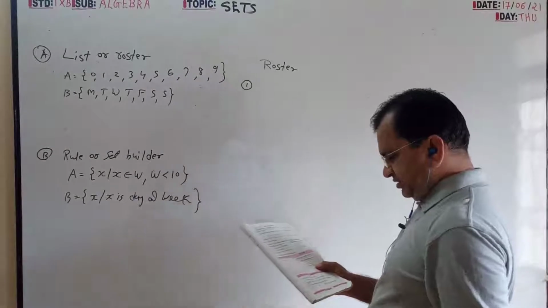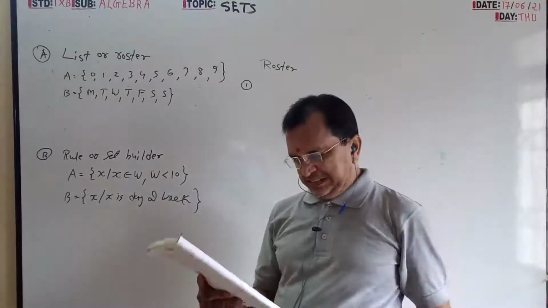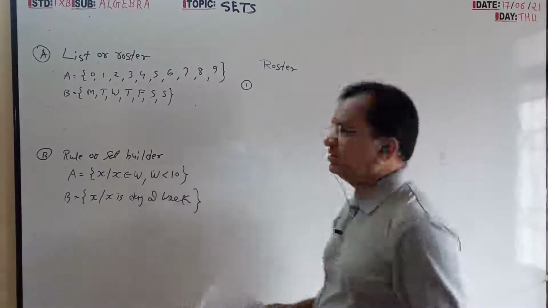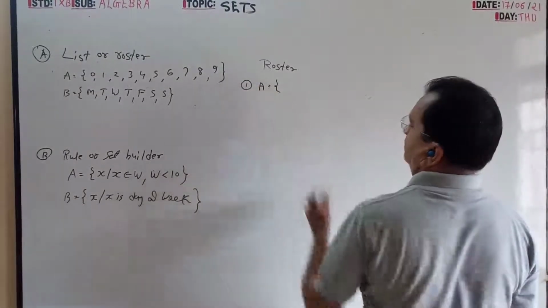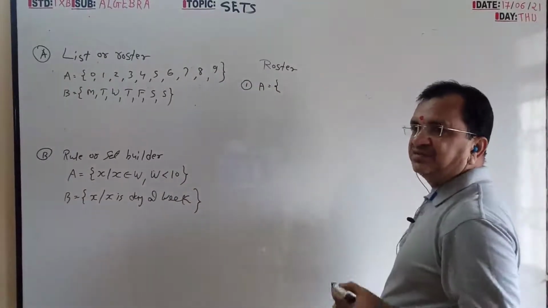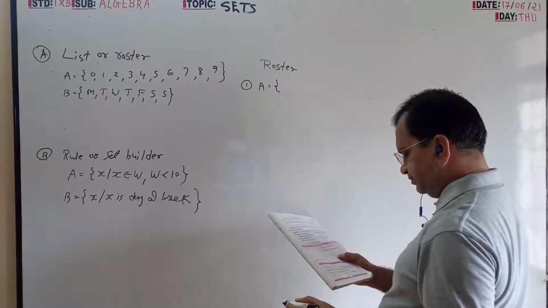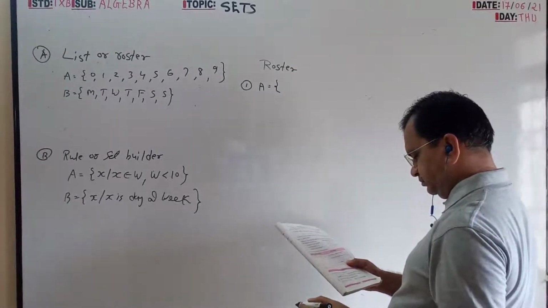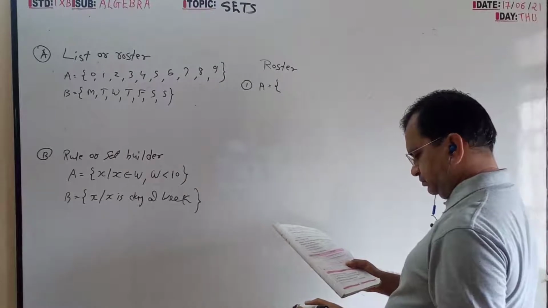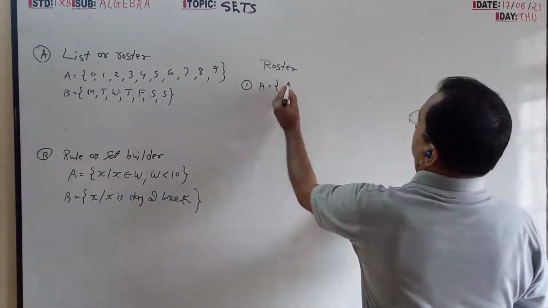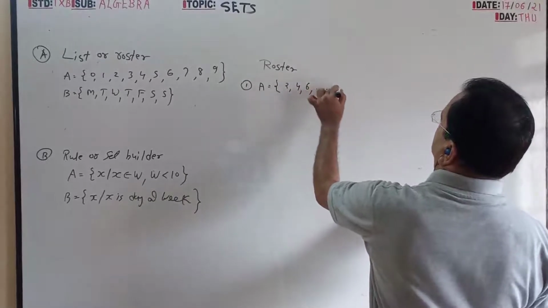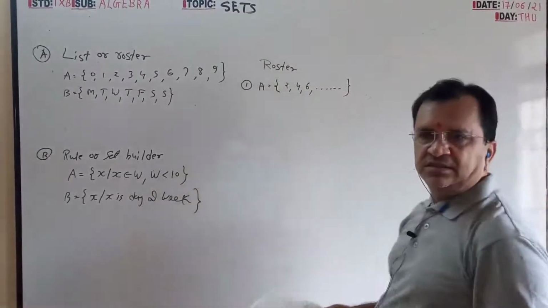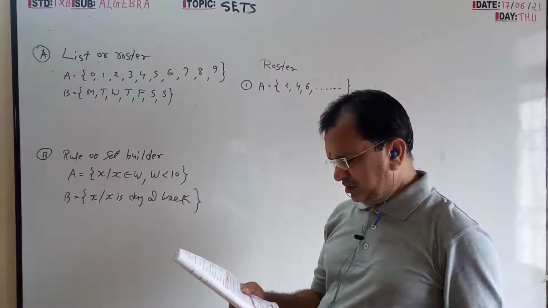So one was the set of even numbers, even, divisible by 2. So 2, 4, 6, all are even numbers.